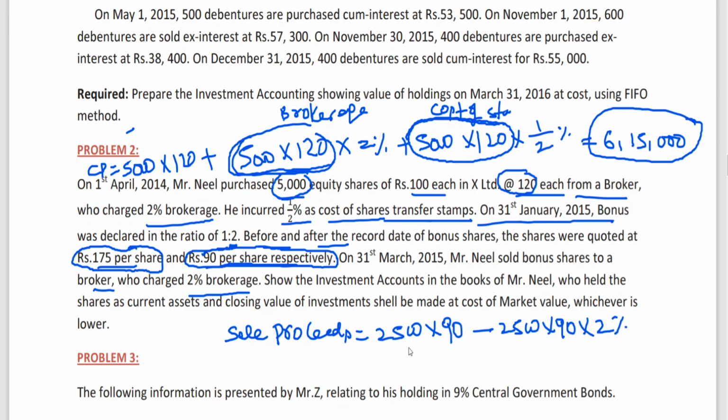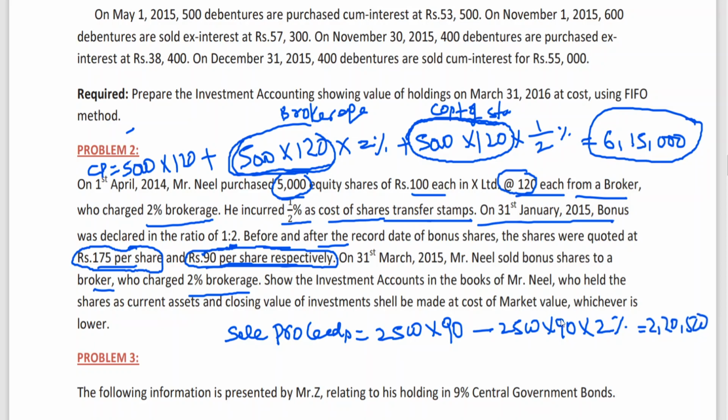Following? 2,500 into 90 is the market value of the bonus shares sold. It is coming to 2,25,000. On that you should calculate 2% and deduct it. You are getting 2,20,500. Saying what is sale proceeds? 2,20,500. I repeat once again.